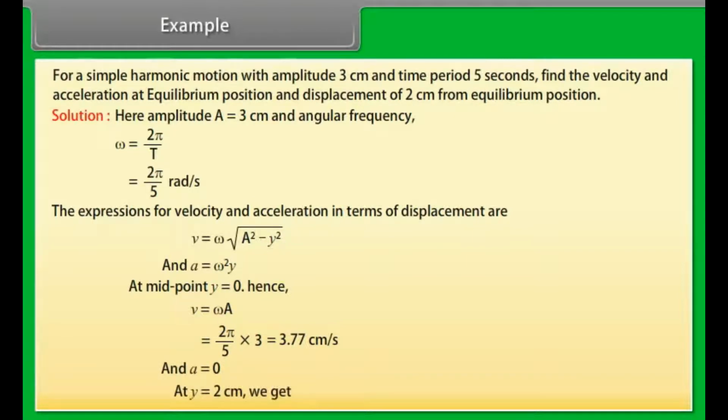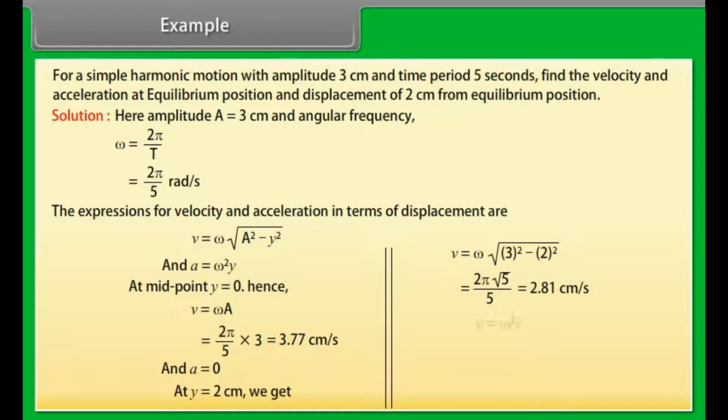At y is equal to 2 centimeter, we get v is equal to 2 pi under root 5 upon 5, which is equal to 2.81 centimeter per second. a is equal to omega square y, which is equal to 2 pi upon 5 whole square into 2, which is equal to 3.16 centimeter per second square.